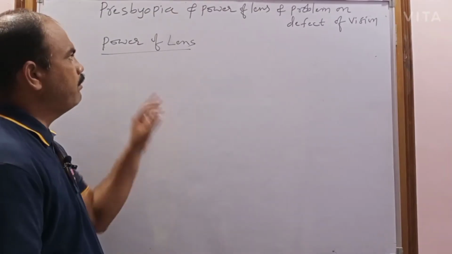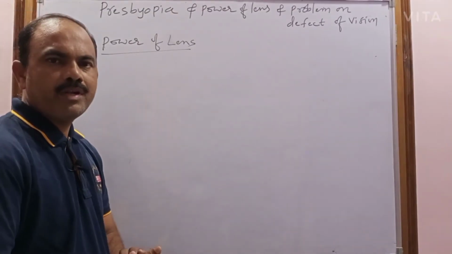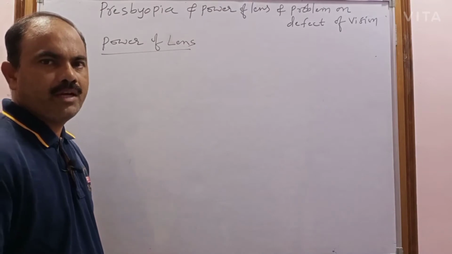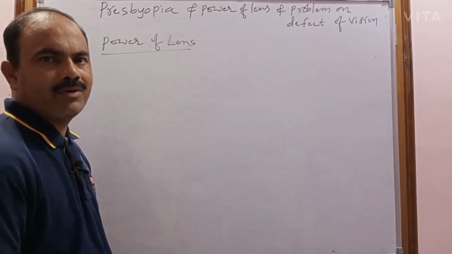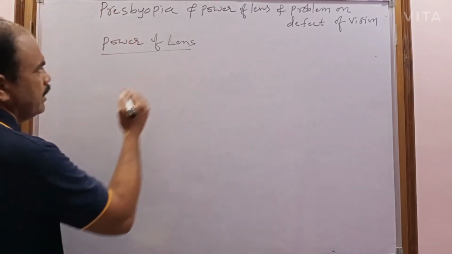Now to the power of lens. Power of lens is nothing but the ability of the lens to converge or diverge the refracted rays. So what is the power of lens?